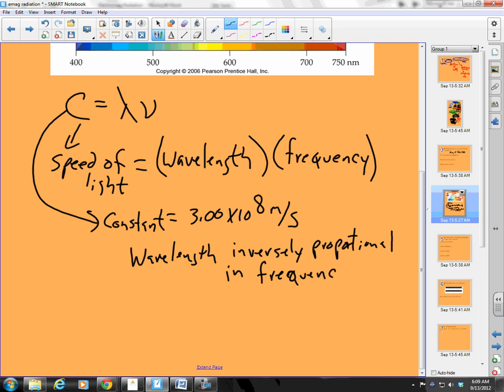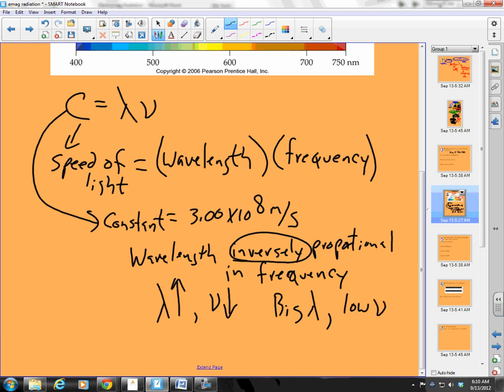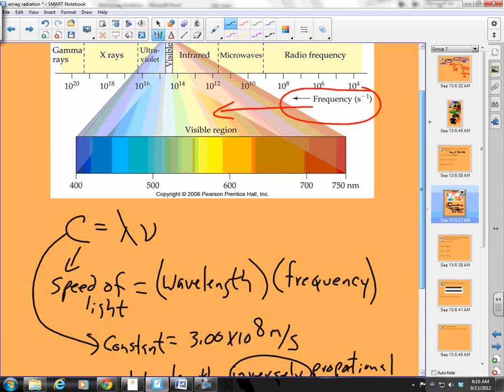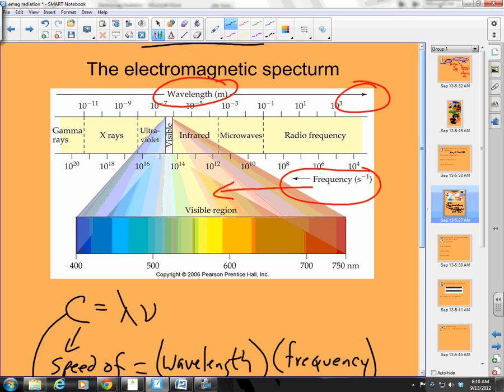And you guys all know what inversely means, right? When my wavelength goes up, what happens to my frequency? My frequency goes down. Good. So if I have big wavelength, that means I have low frequency. Good? Outstanding. So let's go back to our question here.